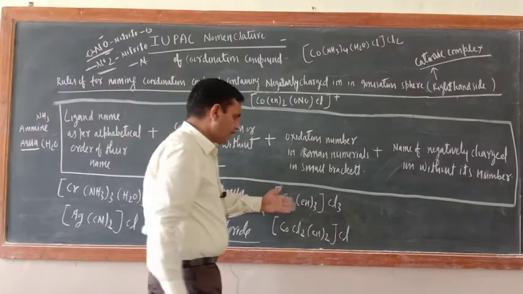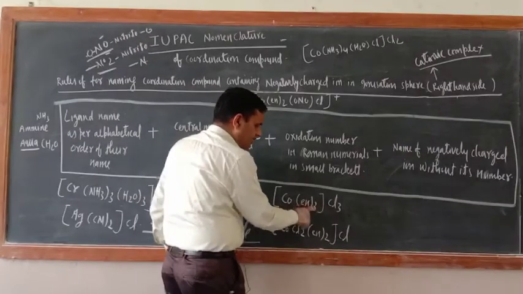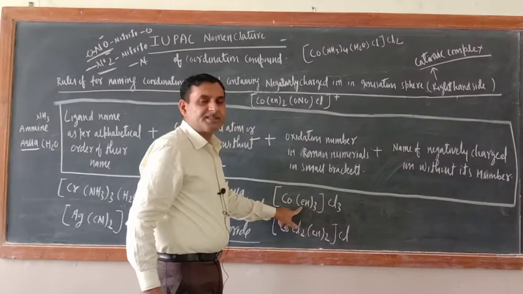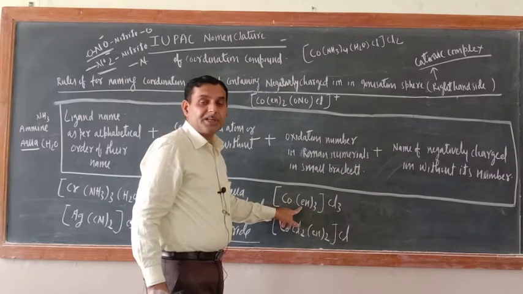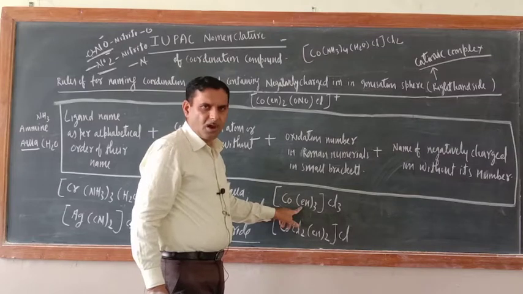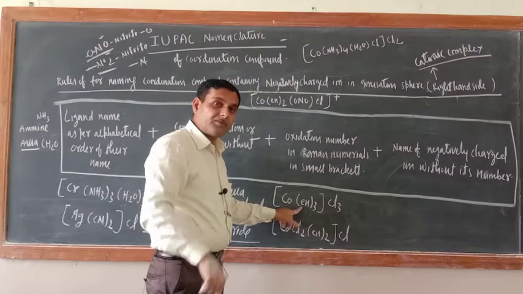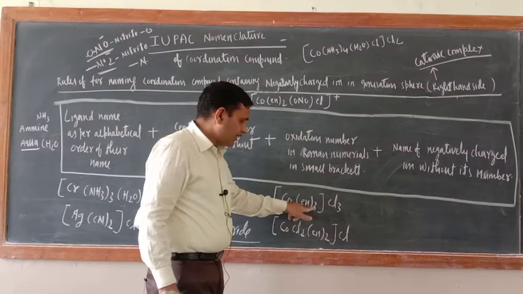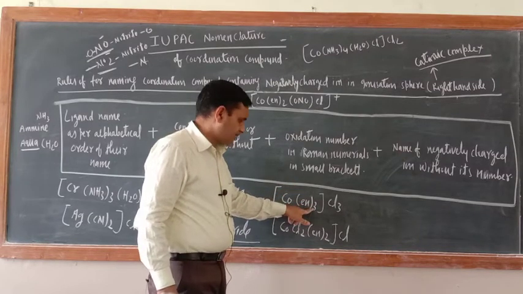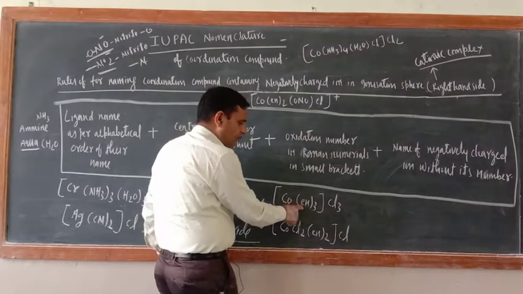What about this one? Just see here, en3. Now in their name, this is ethylene diamine. What is the IUPAC name of ethylene diamine? Ethane 1,2-diamine. Okay, now in their name the di word is there, so it is a bit of a complex ligand. So what would be there? Their number is 3, so we'll write here tris. Now just see here, only one ligand is there.